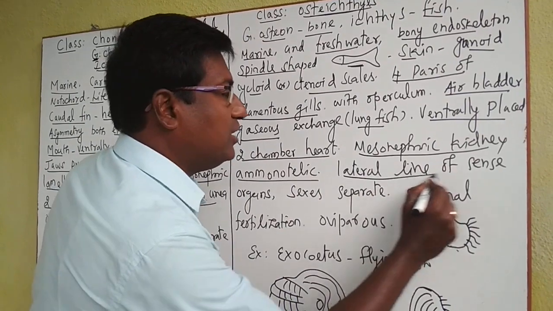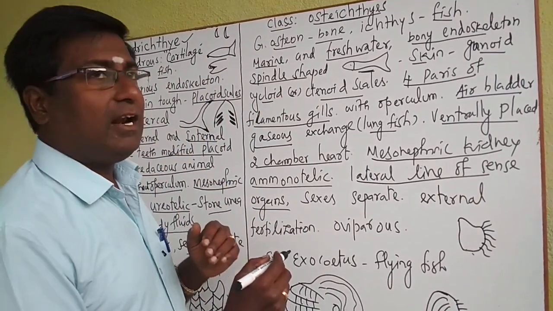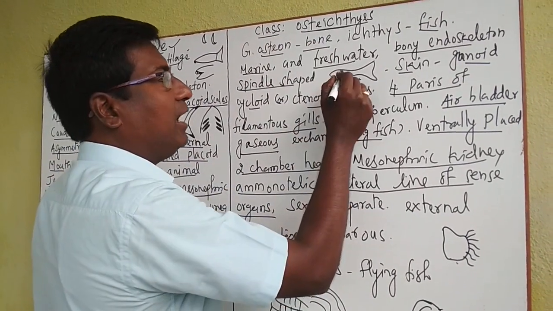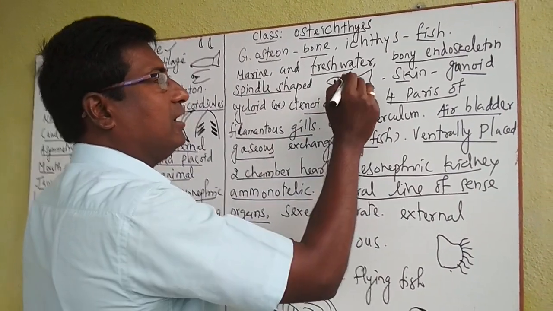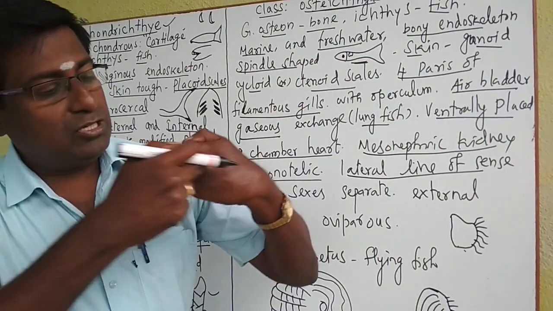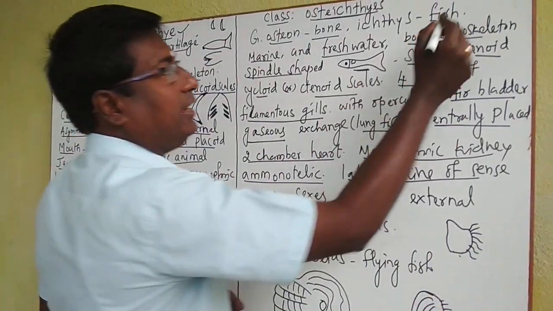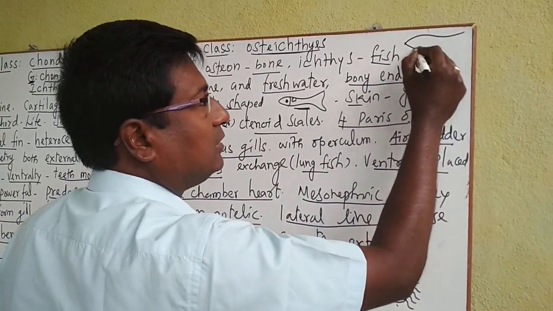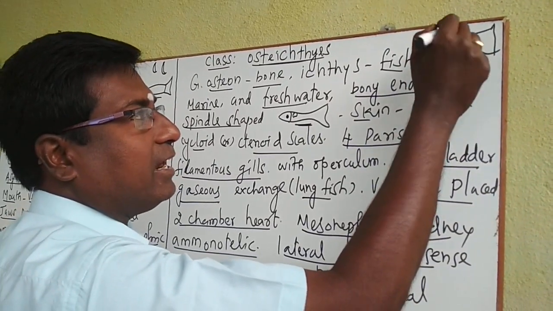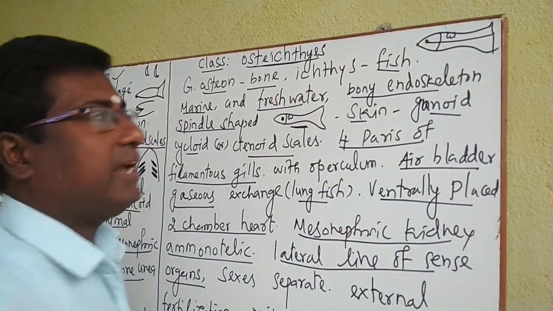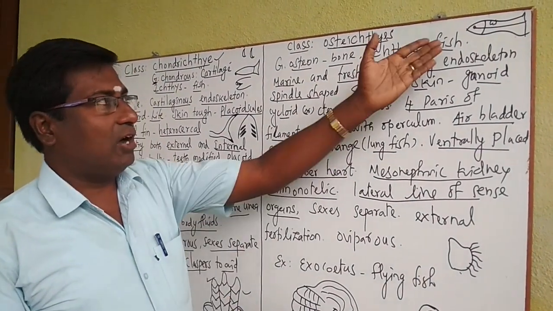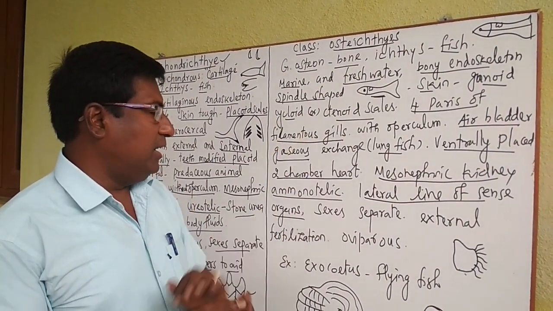The lateral line sense organs are well developed in this group. For example, see here the eyes, and that side also an eye. And here the operculum, gills are there. So that is the lateral line. Lateral line means, if we take a fish like this, this is the lateral line of sense organs. Here the eye is, that side also an eye. Here the gills are, that side also. So lateral means at the side in nature, where all the sense organs are located. That is called the lateral line of sense organs, also well developed here.